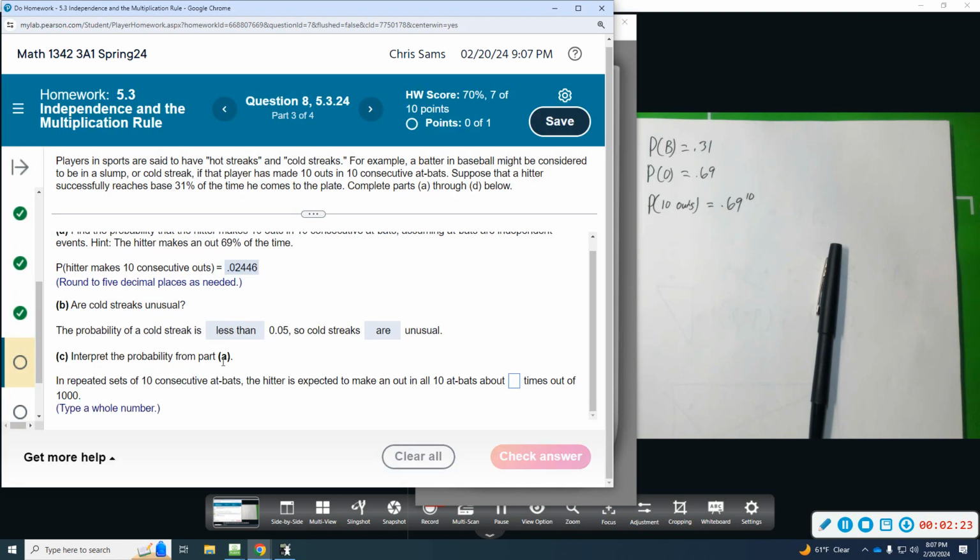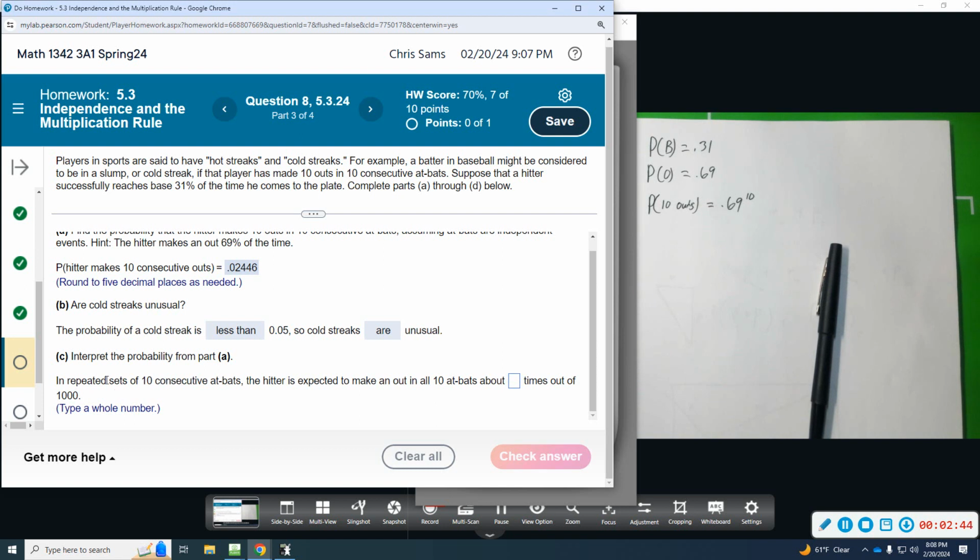C, we're going to interpret the probability from part A. So in repeated sets of 10 consecutive at-bats, the hitter is expected to make an out in all 10 at-bats, or about blank times out of 1,000.